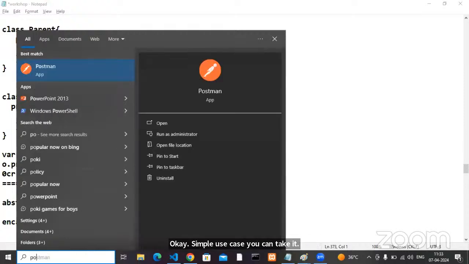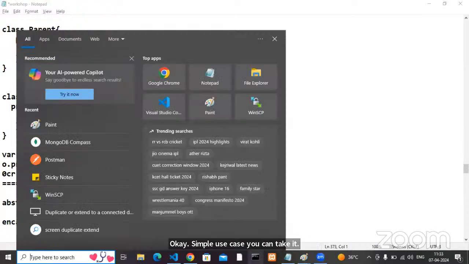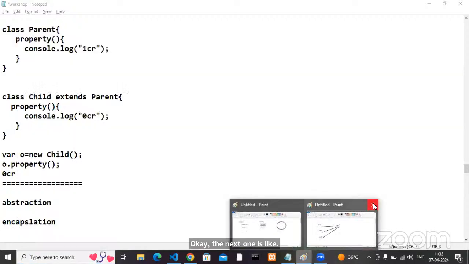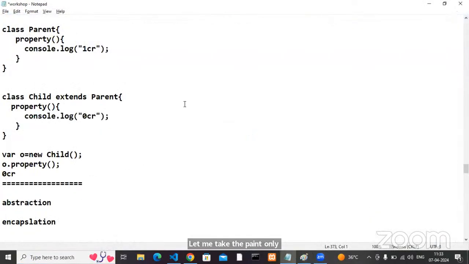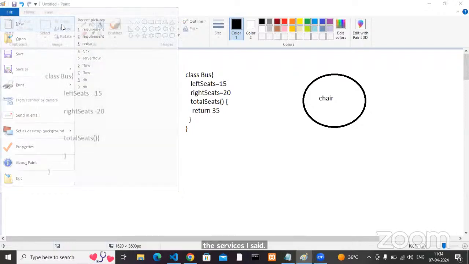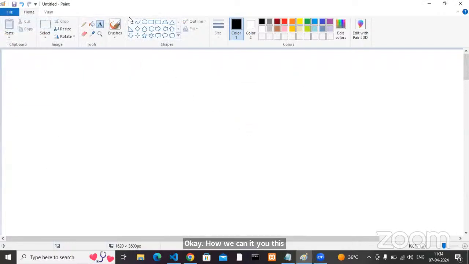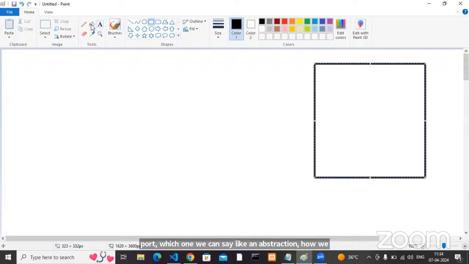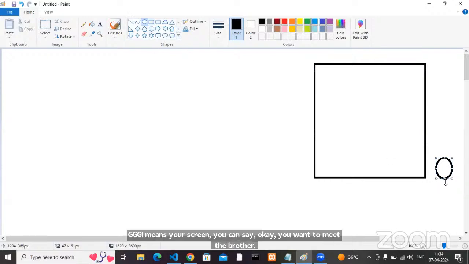Okay, I will tell. Let me take the paint only here. What is abstraction? It hides the implementation but provides the services, I said. How can we achieve this abstraction? In your code, which one can we call an abstraction? For example, you can take your ATM GUI. GUI means your screen. You want to withdraw the amount in general.